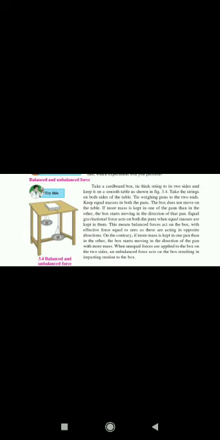Again on page number 15, they have given a try-this activity. They have said: take a cardboard box, tie thick string to its two sides and keep it on a smooth table. Take the string over both sides of the table, tie weighing pans to the two ends. Keep equal masses in both the pans.